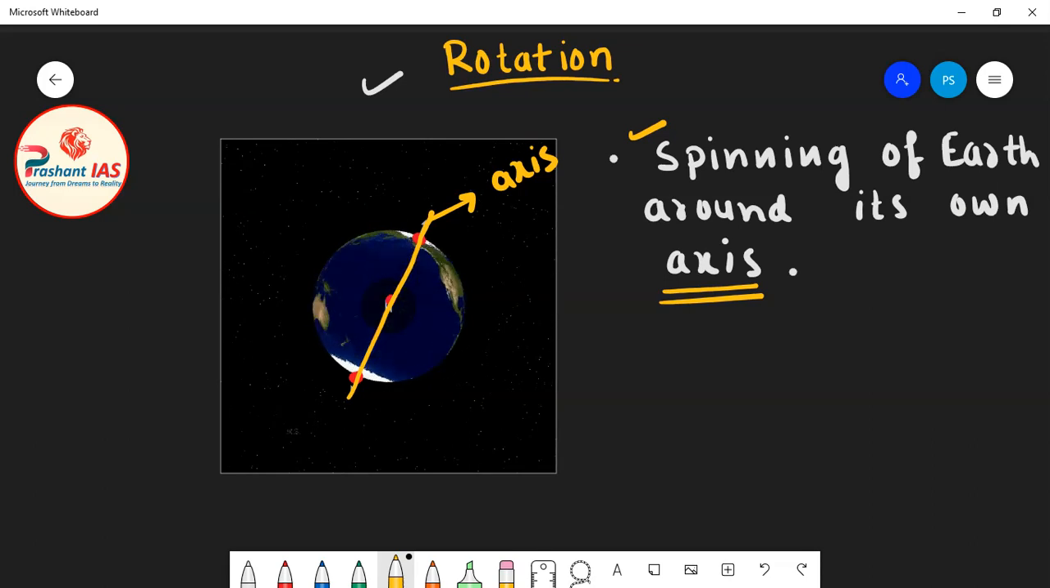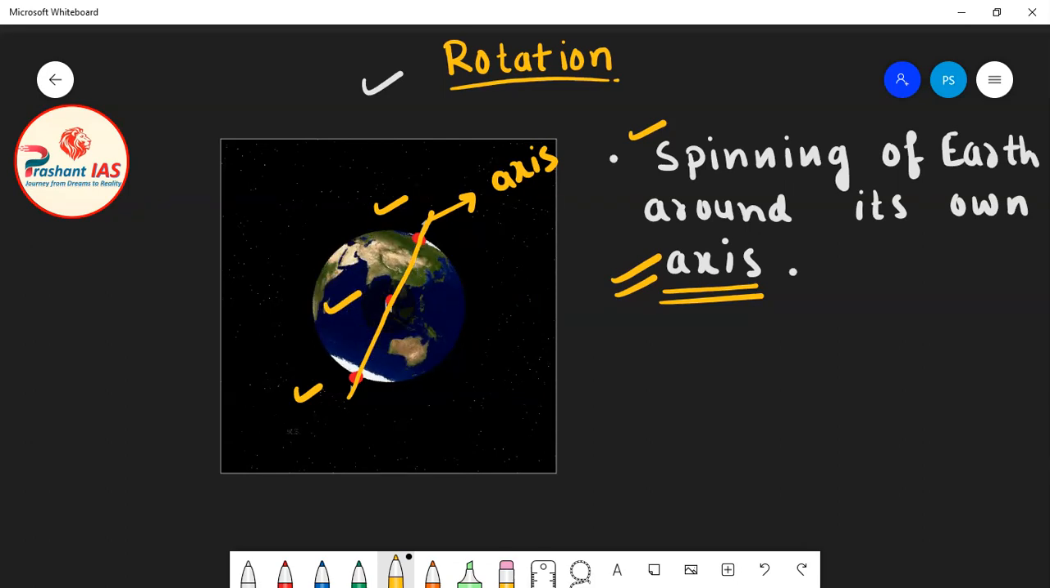So what is the definition of axis? Axis means that it is an imaginary line. Why imaginary line? Because in reality it does not exist, but we have just imagined it. So it is an imaginary line passing through the poles and the center of the Earth, and around this axis Earth rotates.